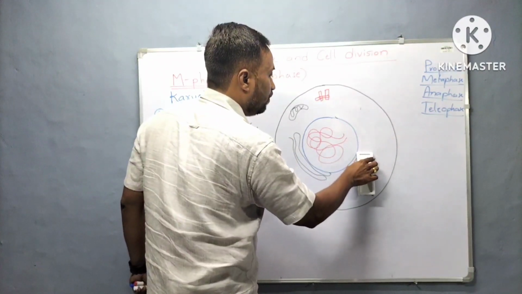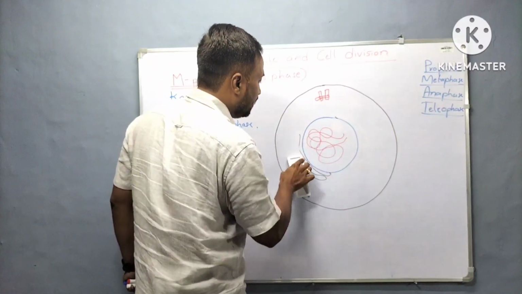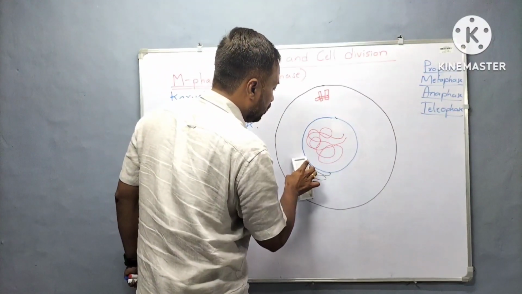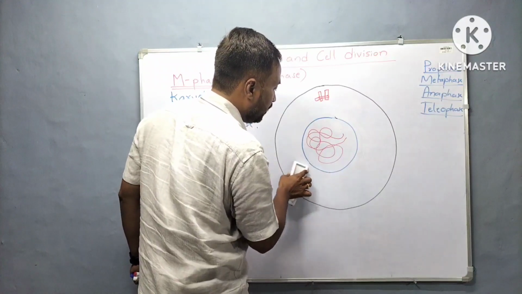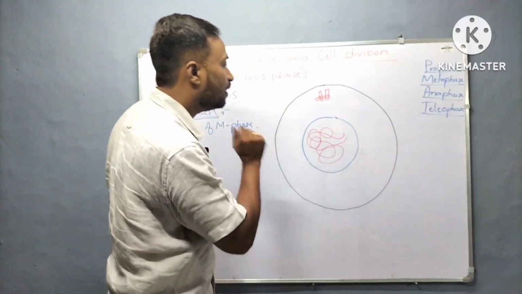At the end of prophase, no cell organelles such as mitochondria, Golgi apparatus, or endoplasmic reticulum are visible. So these changes will occur in the cell.